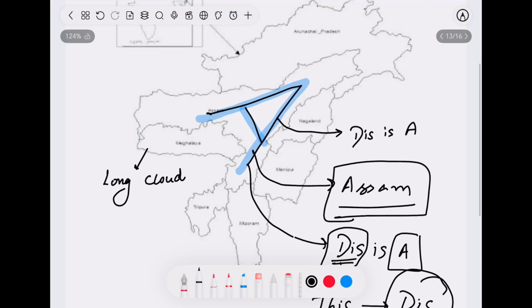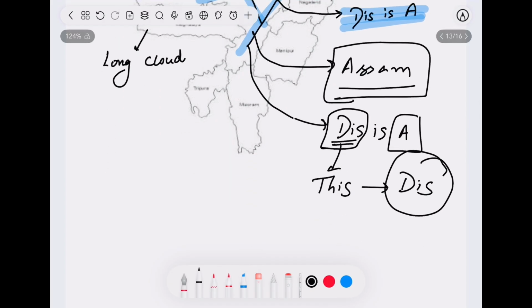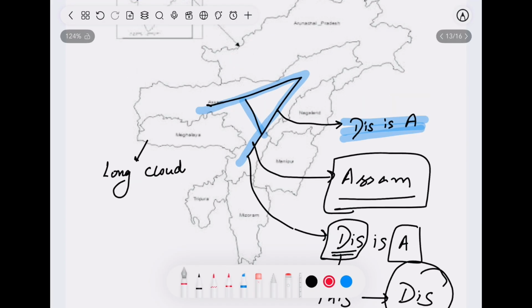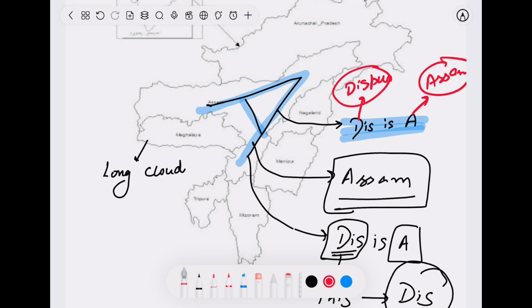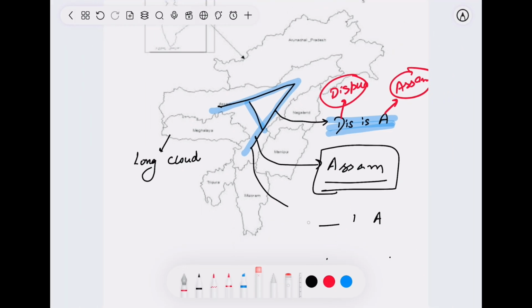So remember this shape as this is A. This stands for Dispur, which is the capital of Assam. So the shape tells you about the state and its capital in one go. How easy it was to remember, right? Let's clean this so that I can move towards the next state.